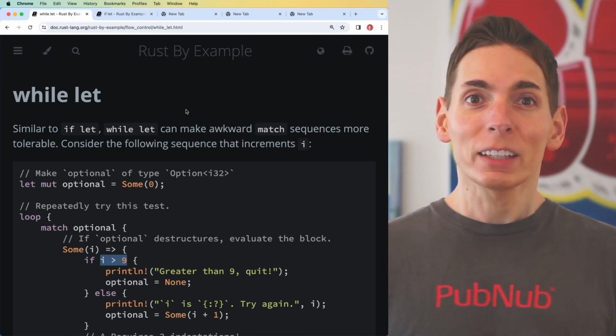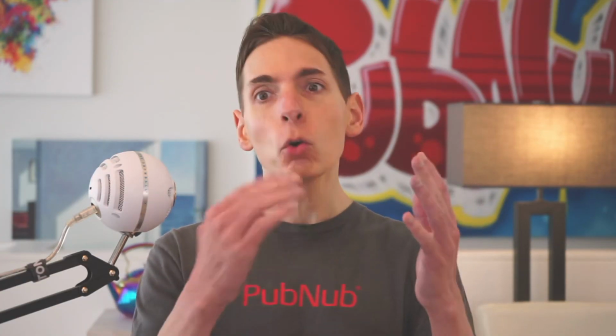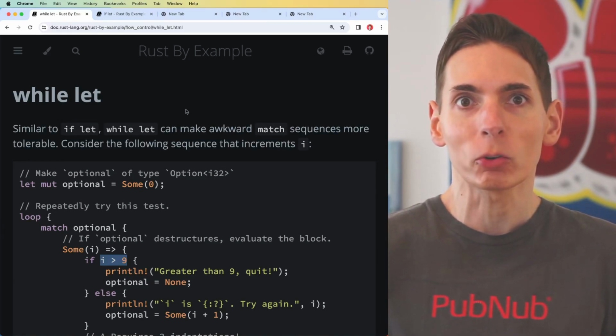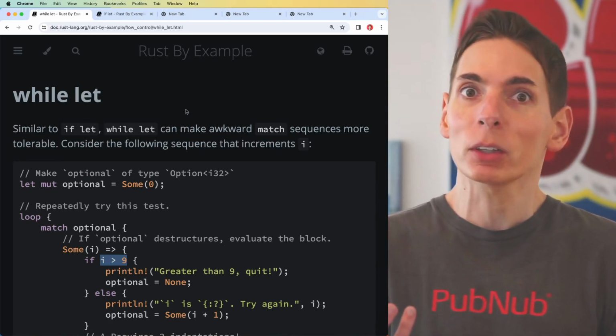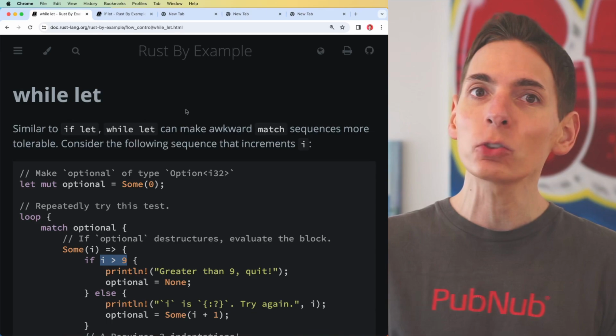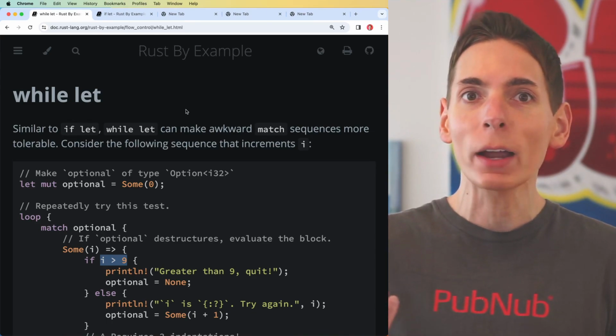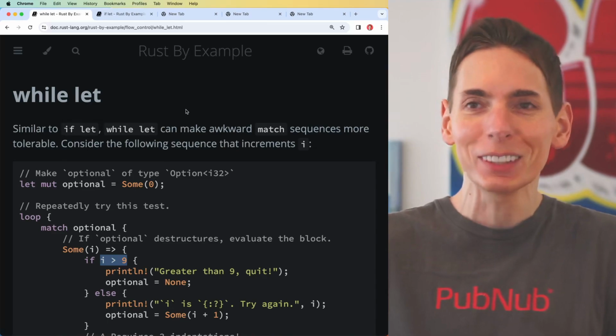While I don't really need it, when I find myself needing to iterate over some sort of enumerable, right? A list, some sort of sequence of items, I typically will either know the range of the sequence or an early break. I don't need a while let. Do you need a while let?